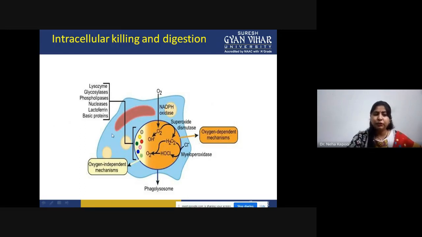On the other hand, if you talk about oxygen independent, that means oxygen is of no use. In that case, there are certain lytic enzymes, for example lysozyme, glycolase, phospholipase, nucleases, lactoferrin, and some basic proteins, which basically mediate the killing. Now, I will be discussing both the mechanisms.